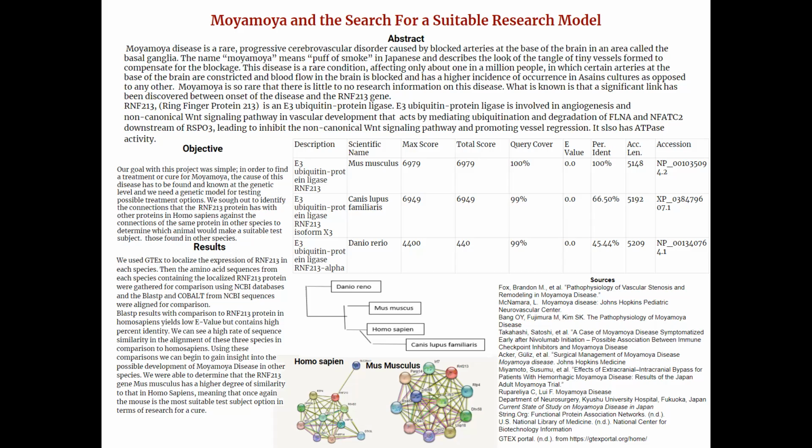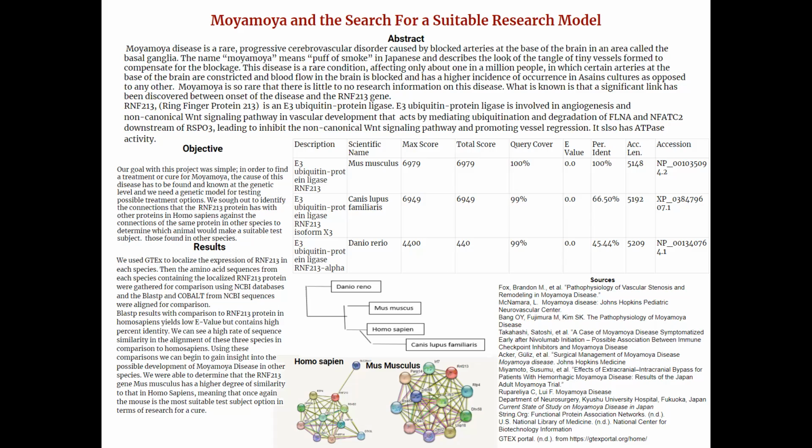We used GTEx to localize the expression of RNF213 in each species. So the amino acid sequences from each species containing the localized RNF213 protein were gathered for comparison using NCBI databases, BLASTP, and COBALT. From the sequences were aligned for comparison. BLASTP results with comparison to RNF213 protein in Homo sapiens yield low e-value but contain high percent identity.